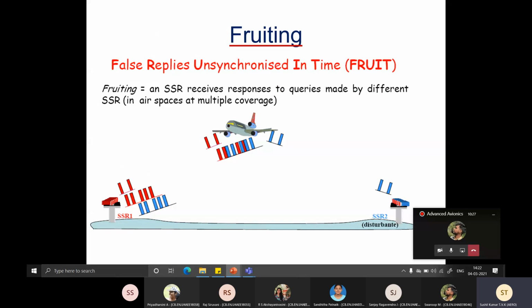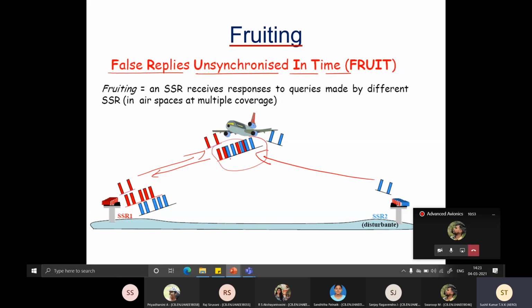The second problem is called fruiting. Fruiting is false replies, unsynchronized in time. Okay. So what's going to happen is, again, you send the interrogation to this aircraft. It starts replying back. Meanwhile, another SSR starts interrogating the aircraft, and this is an omnidirectional pulse, right?